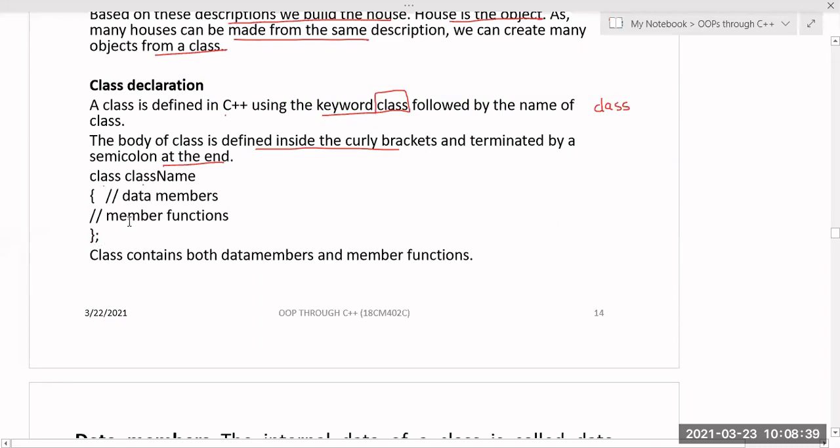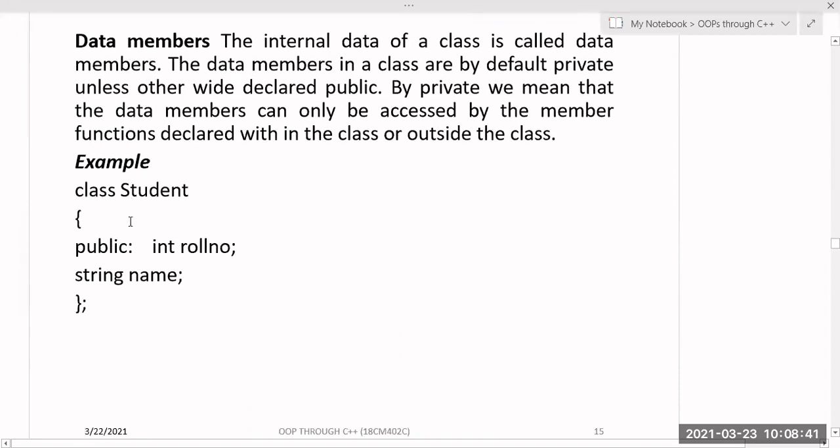So a class contains both data members and member functions. Data members are nothing but the internal data of the class, which are nothing but variables. These are called data members. The data members in a class are by default private. This you know, right?